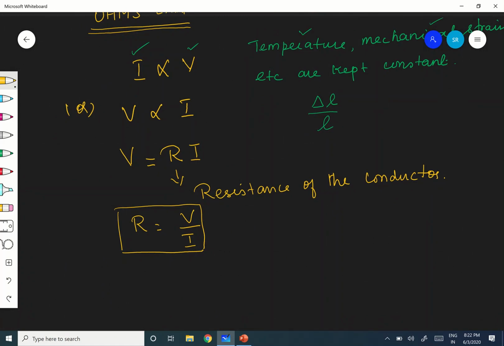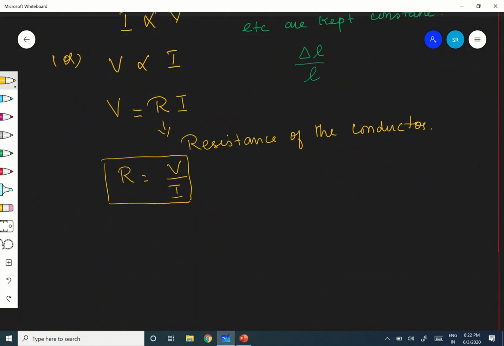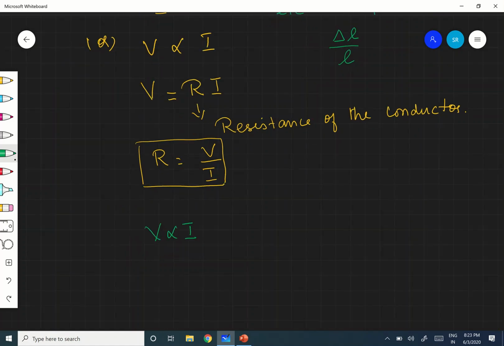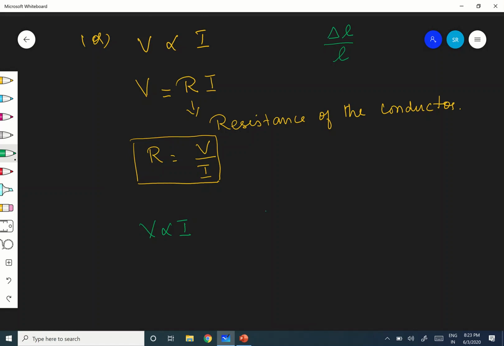Right. Now, therefore, you know that V is proportional to I, correct? Therefore, V is proportional to I means if you plot a graph, okay, between V and I, first one, let's see the first graph. I am plotting a graph between V and I, okay.